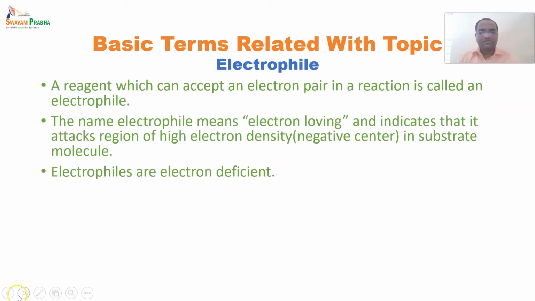And these electrophiles are represented by E plus. The plus sign indicates that there is a deficiency. The sign on an electron is negative, so a negative sign indicates that there are some extra electrons in the molecule.